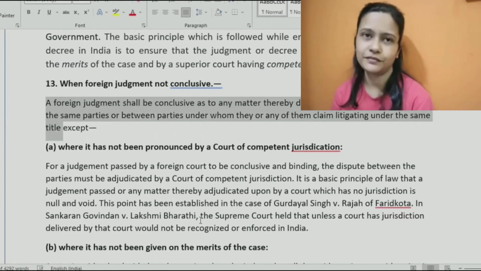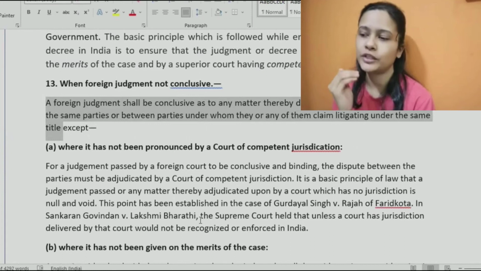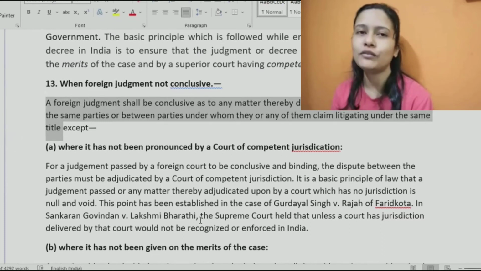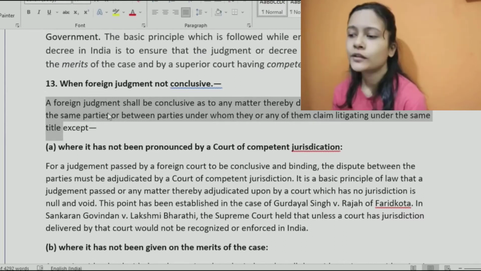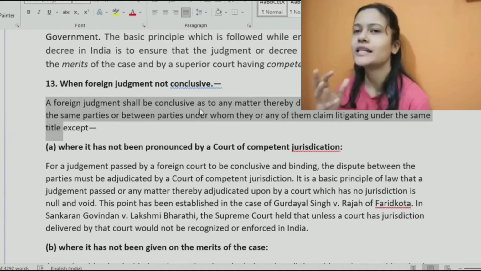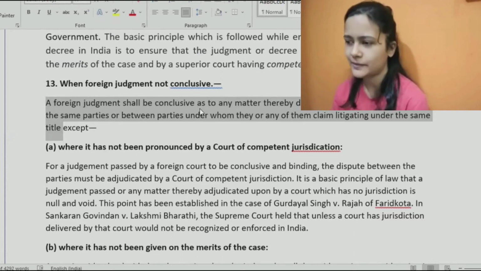Even if there are two parties who were disputing with each other, and they obtained a judgment or a decree from a foreign court, that judgment would be considered valid, binding, or conclusive. They can even ask for its enforcement. So it says a foreign judgment shall be conclusive. Okay, so even if parties have obtained a judgment from a foreign court, that judgment would be considered conclusive, as in it's a complete judgment that we can accept.